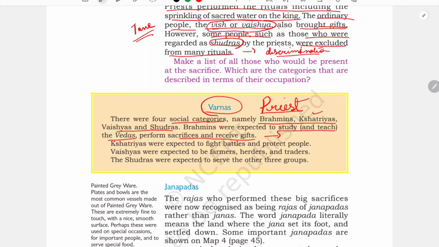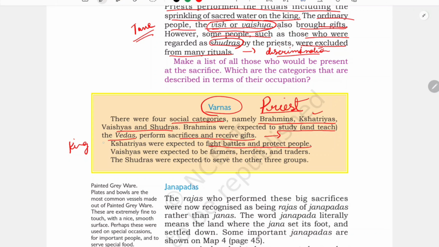And the second is the Kshatriyas. The Kshatriyas were expected to fight battles and protect people. So who will come under these Kshatriyas? The kings will come under the Kshatriyas. The second place was that of the rulers, the rulers of the kingdom, and they were expected to fight battles and protect people.